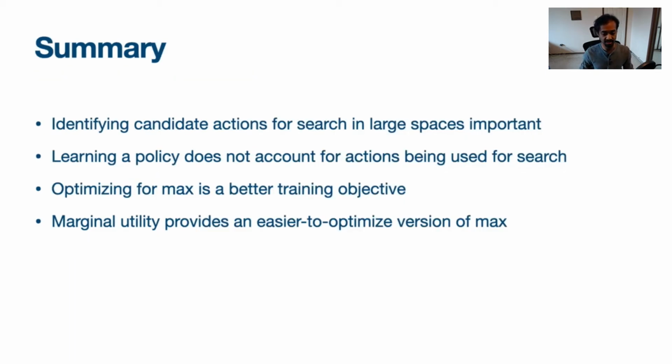To summarize, in our work we identify the importance of generating good candidate actions for search. We show that learning a policy to generate actions is not ideal and that max is a better training objective. Then we demonstrate that the marginal utility objective is an easier to optimize version of max.